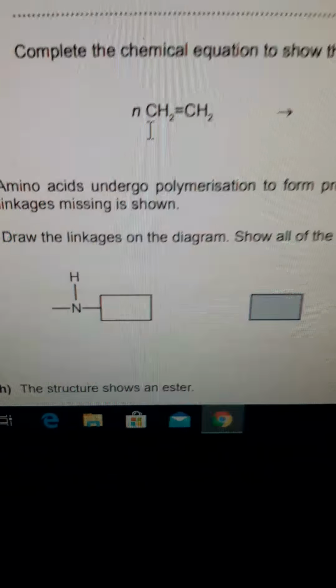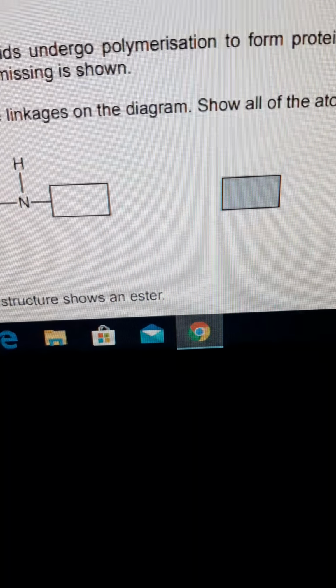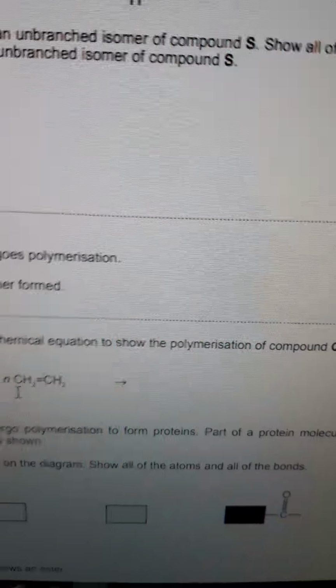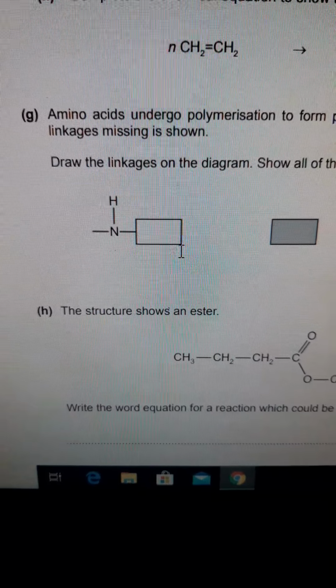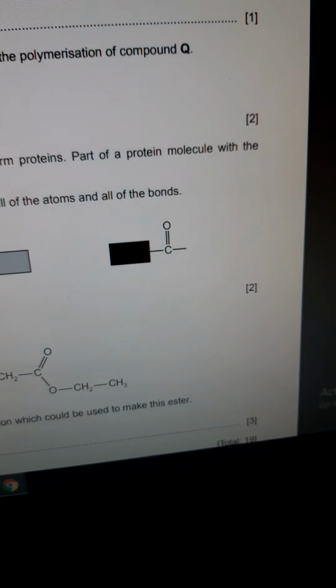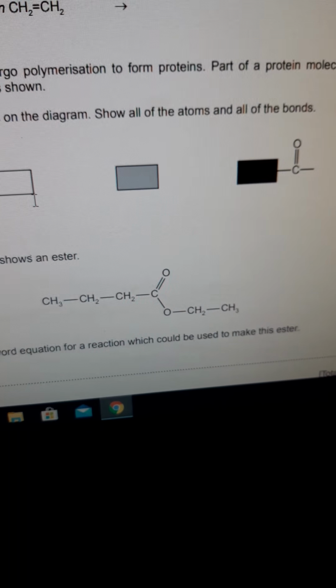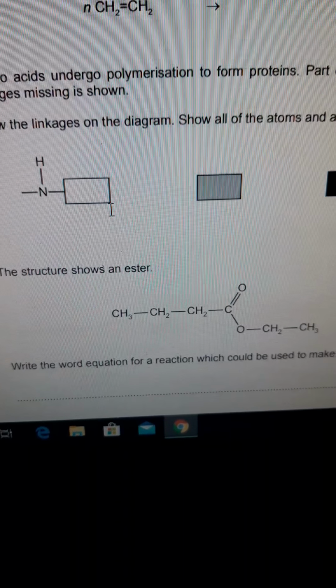Okay, amino acids. That's why I preferred to end with you guys with this question, because it talked about the hydrocarbons, saturation processes, reactions of alkanes, reactions of alkenes, polymerization, addition polymerization, condensation polymerization, which is a good question. Alhamdulillah, hopefully it will be something good for you. Amino acids undergo polymerization to form proteins. Part of a protein molecule with the linkages missing is shown. Draw the linkages on the diagram, show all of the atoms and all of the bonds.